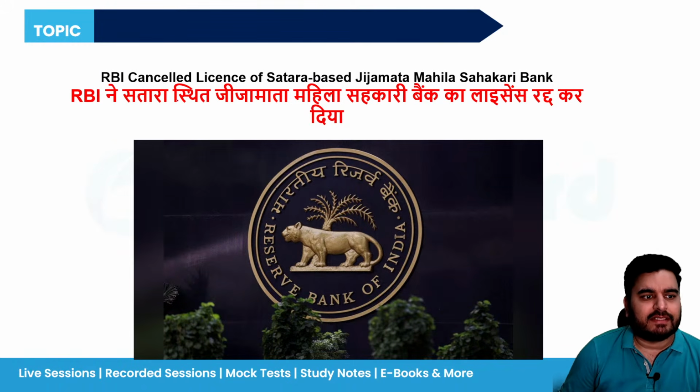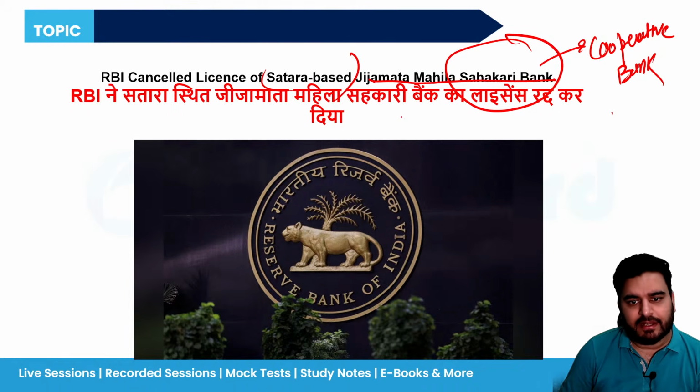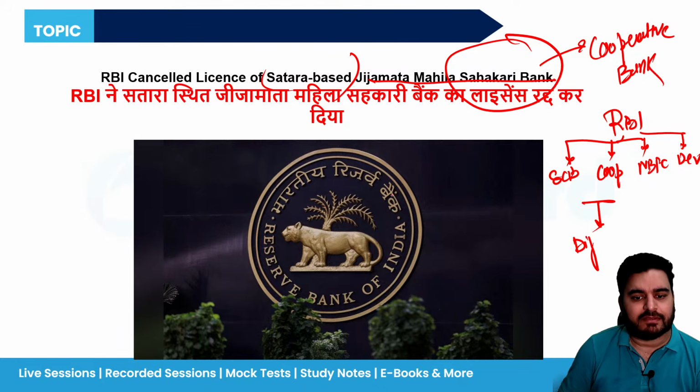Next is: RBI cancelled the license of Satara-based Jijamati Mahila Sahakari Bank. What is a Sahakari bank? It is a cooperative bank. See, if you remember the banking structure in India, RBI is at the top, and it controls and regulates the scheduled commercial banks. It regulates the cooperative banks, the NBFCs, the development banks, and the differentiated banks or payment banks, right?